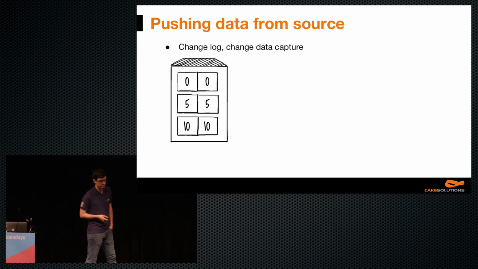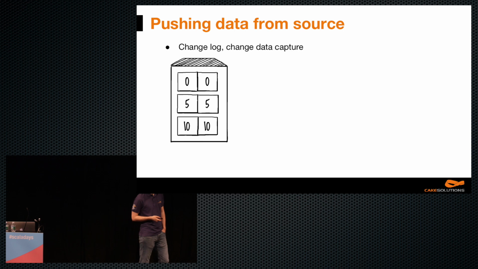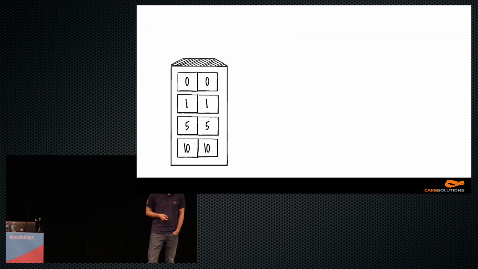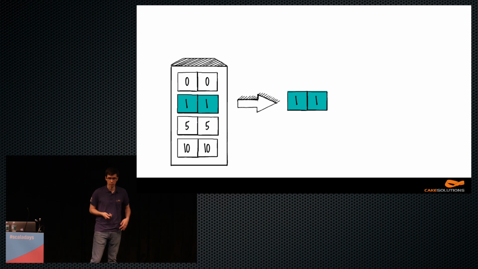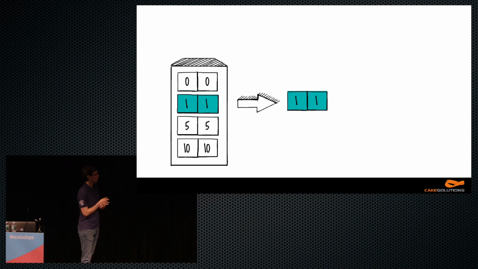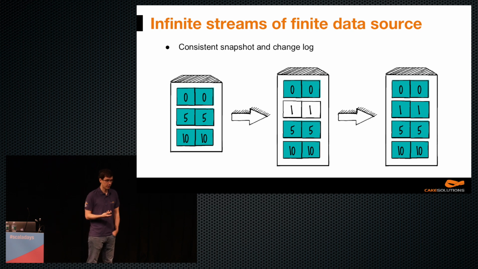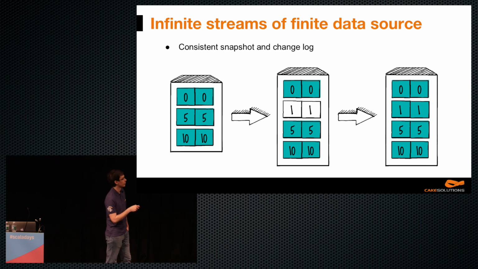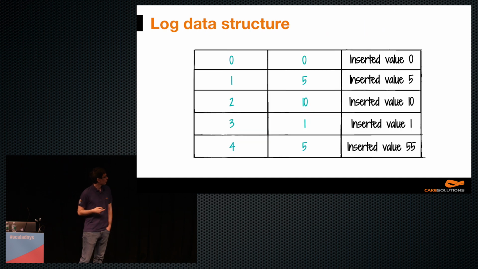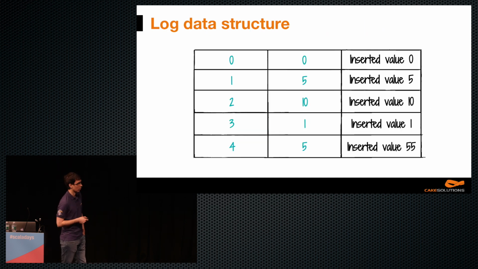Another option for getting data from a database is to push data from the database. There are databases that actually support this, such as MongoDB, PostgreSQL, MySQL, and others. So if a new element is added, the database will immediately push it into the stream. This is usually called change data capture or a change log. A very useful feature, and in combination with the previous one, where we pull the data, take a consistent snapshot of the data, and then emit the changes, we can actually reconstruct the same database again from the changes, and it will always be kept up to date with the changes. But there's a simpler option for emitting data from a database, and that's called the log data structure.